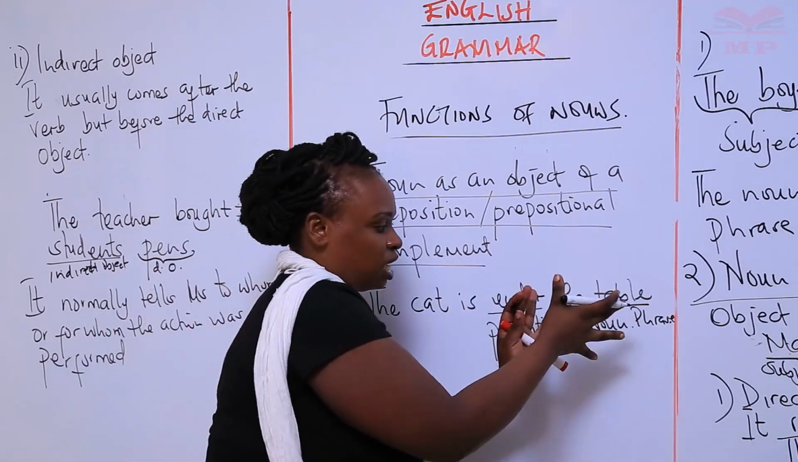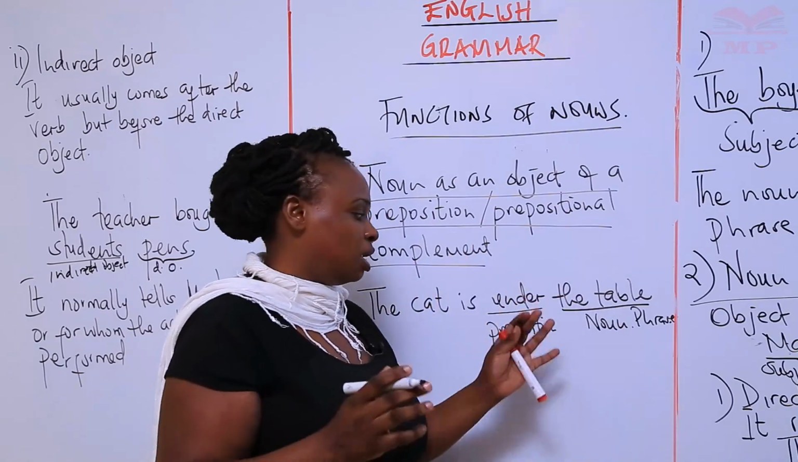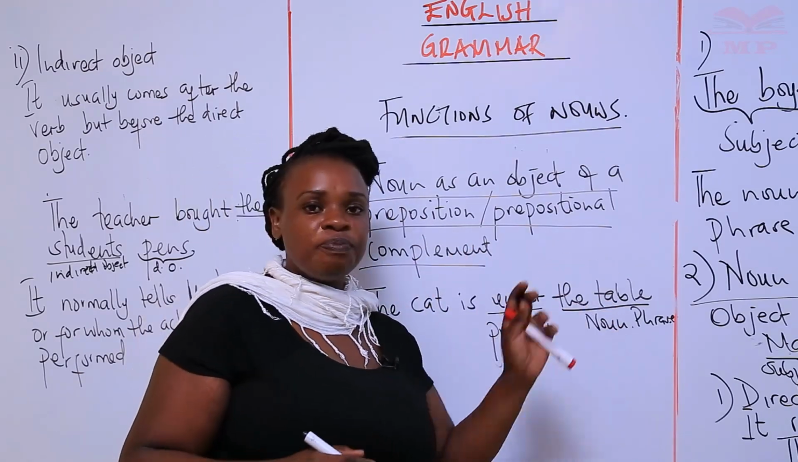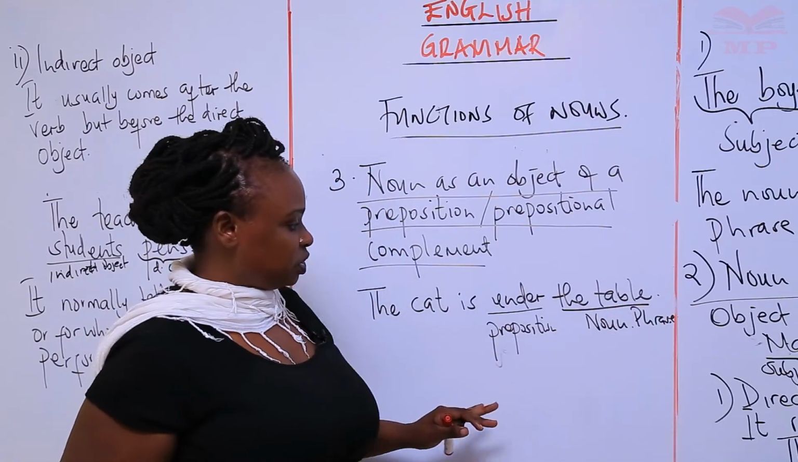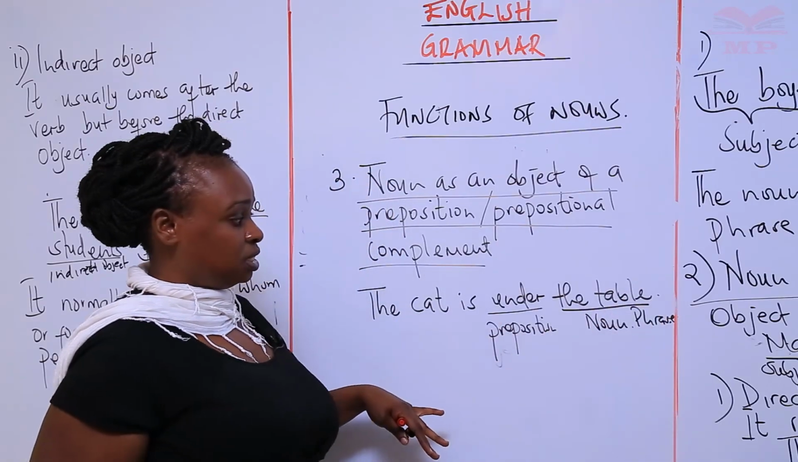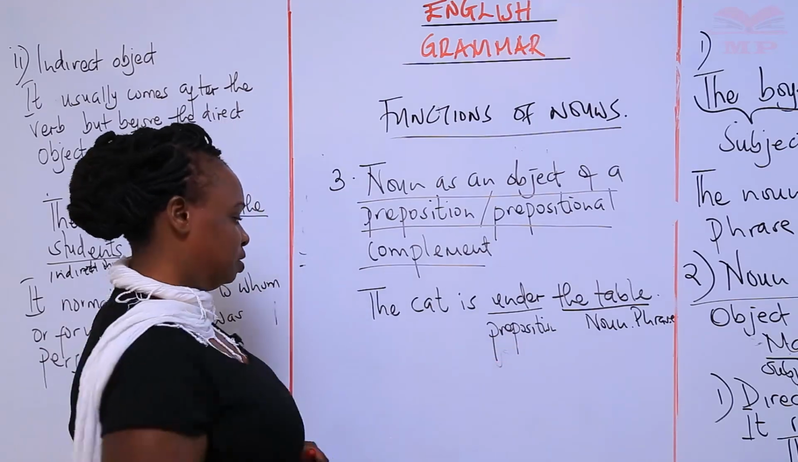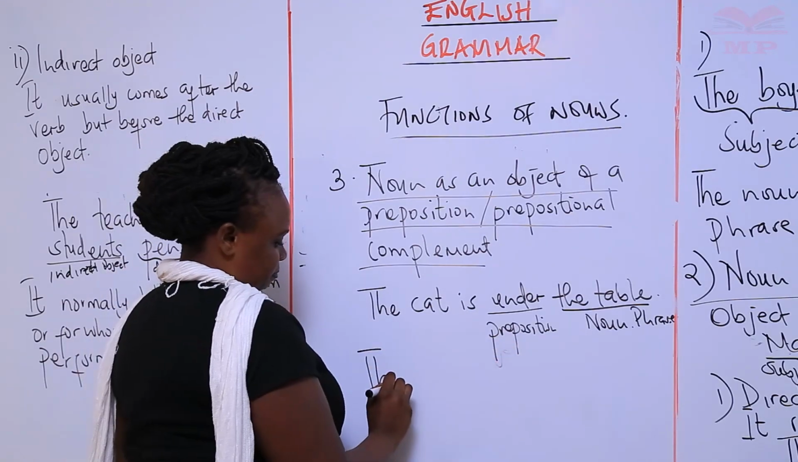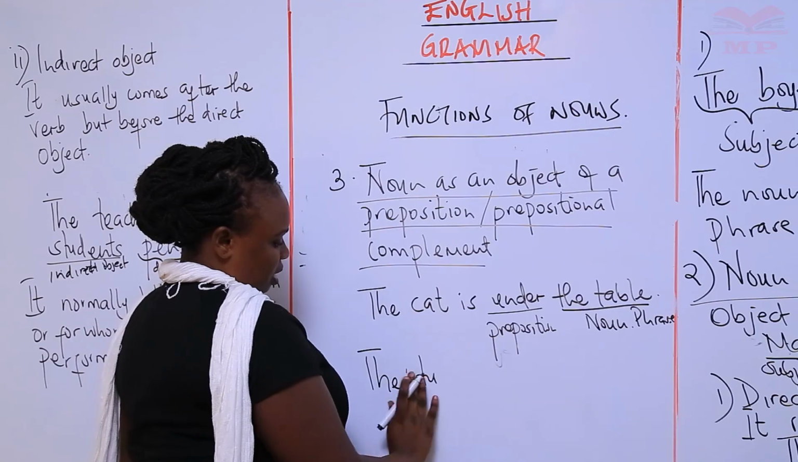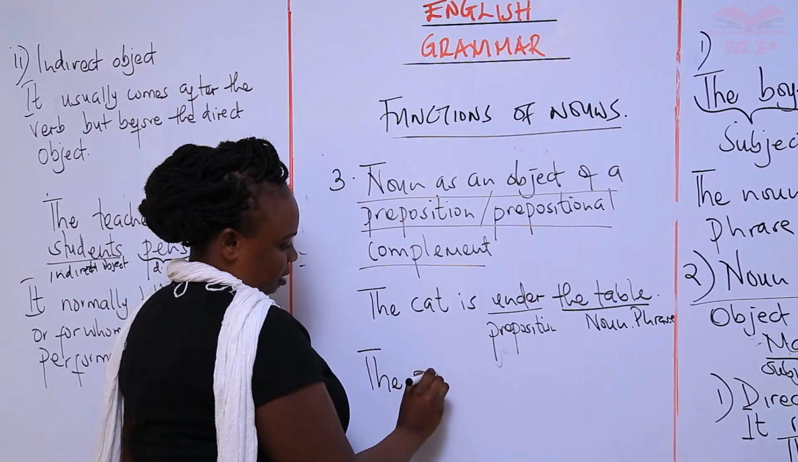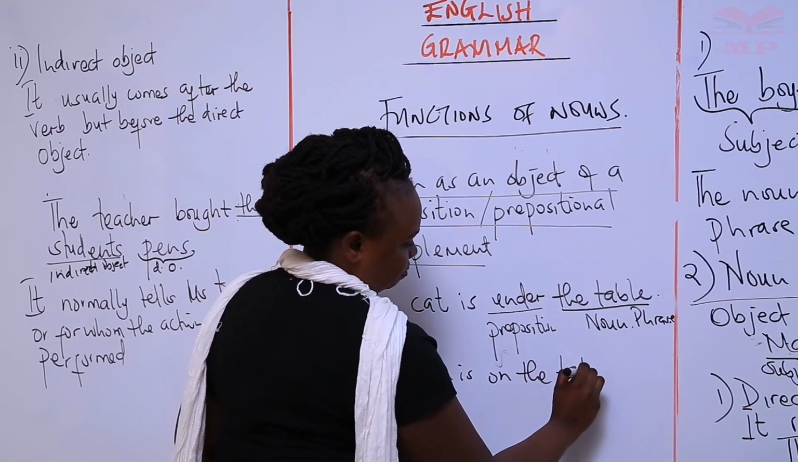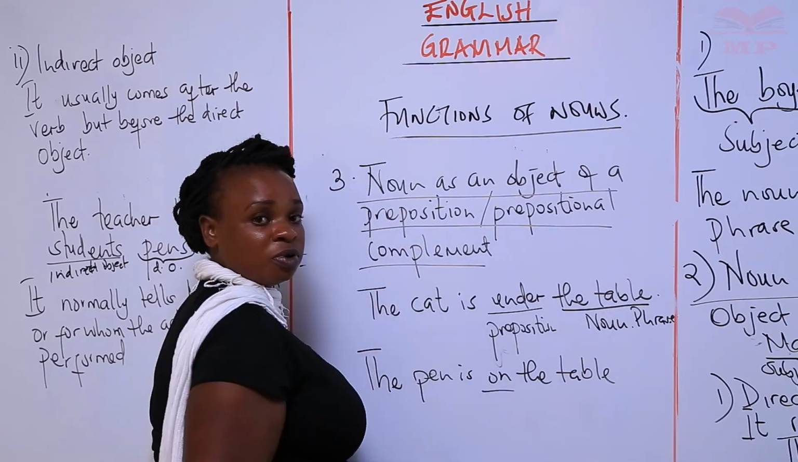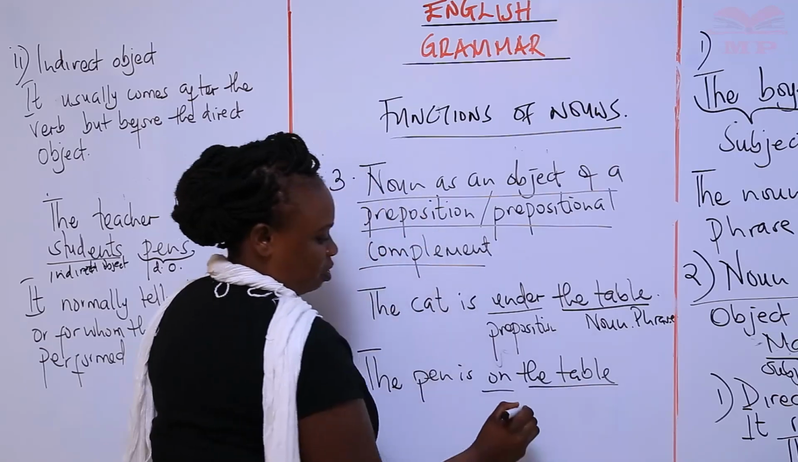When it occurs in 2 or 3, that will be a noun phrase, as long as whatever is surrounding the noun is a modifier to the noun. So in this case, the noun phrase is also functioning as a what? An object of the preposition. Okay? The pen is on the table. So on is our preposition, the table is our noun phrase.